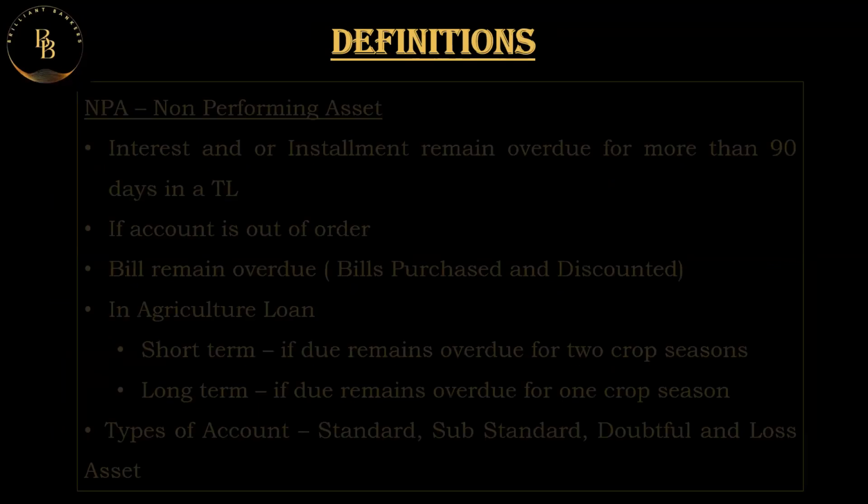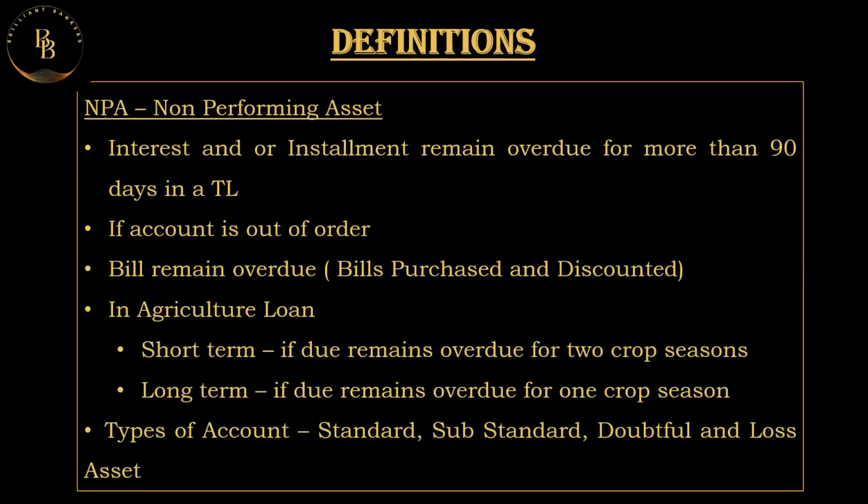What is a non-performing asset? That is something we will be going through again and again in this chapter. Any interest and or installment, if it remains overdue for a period of more than 90 days in the case of a term loan, it is called a non-performing asset. So in the case of a term loan, if interest and also its installment remain overdue for more than a period of 90 days, it is called a non-performing asset.